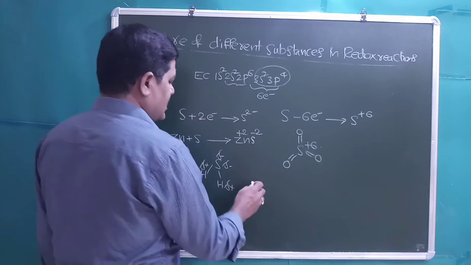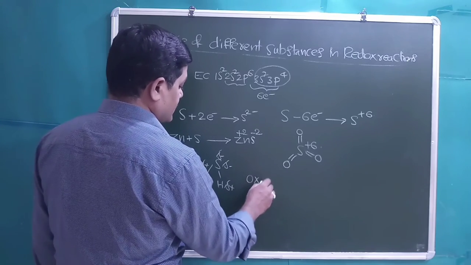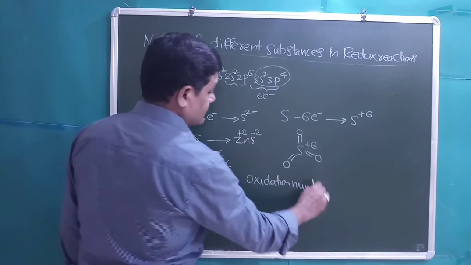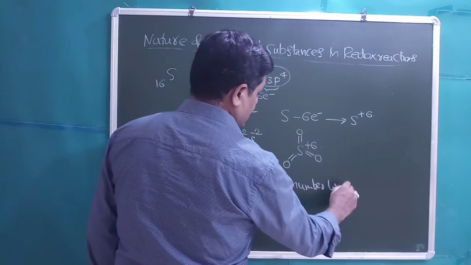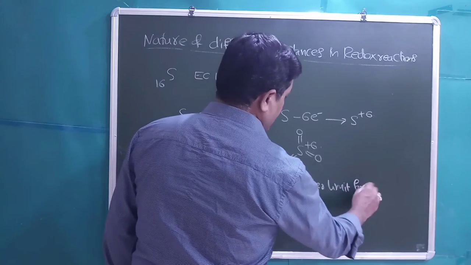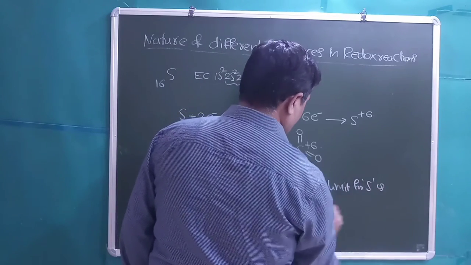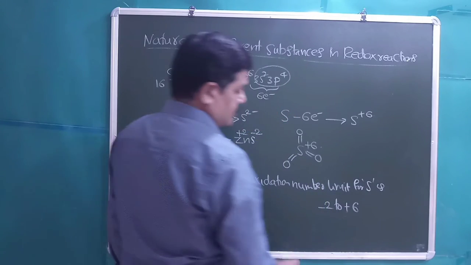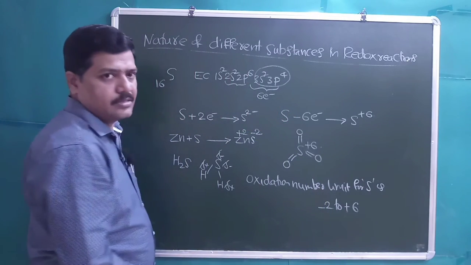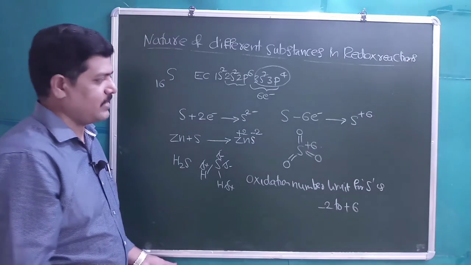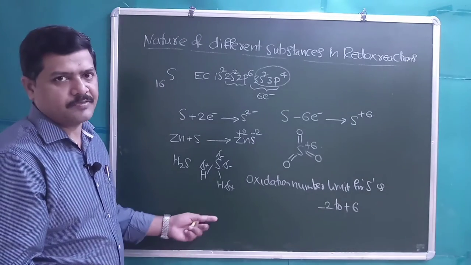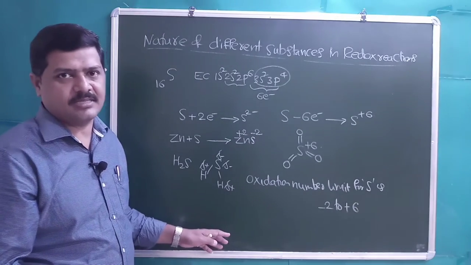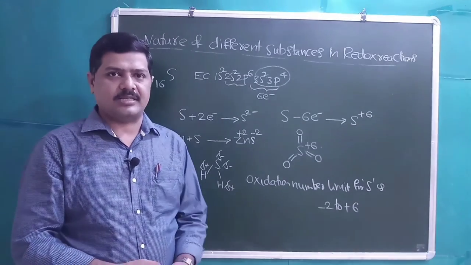So the oxidation number limit for sulfur is -2 to +6. Students, now let us take some examples and predict the nature of those substances in redox reactions.